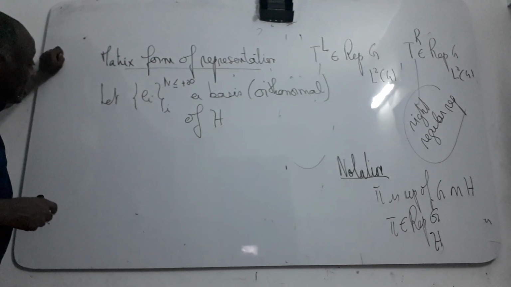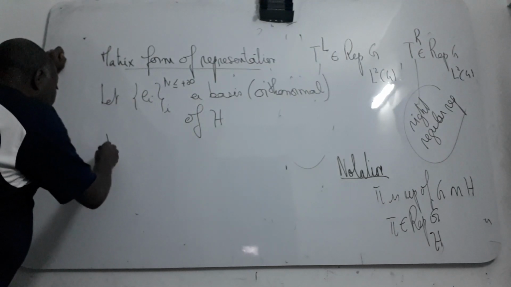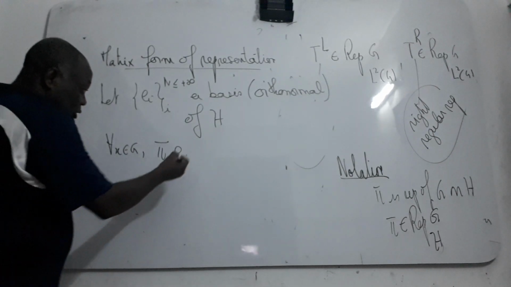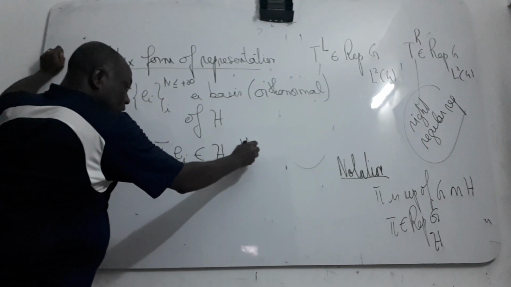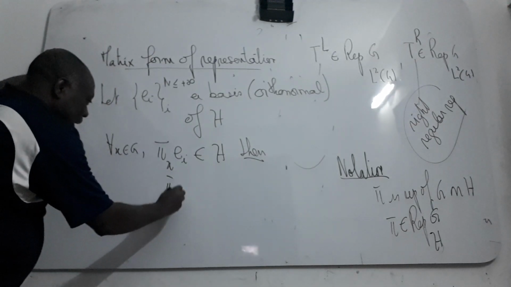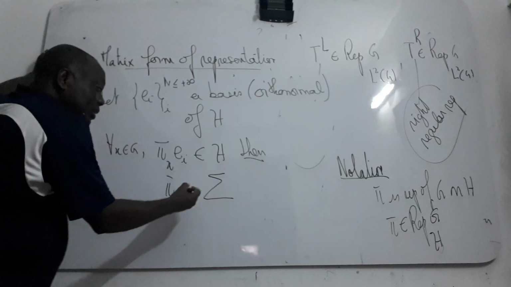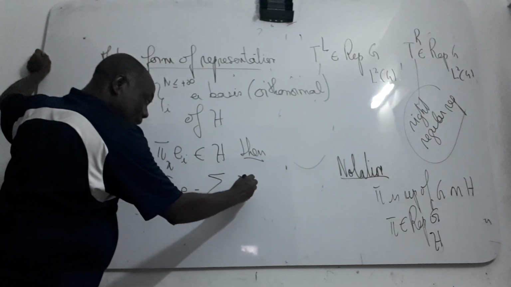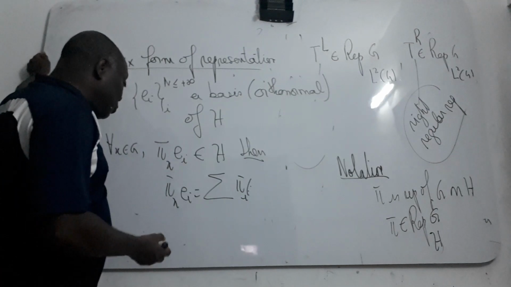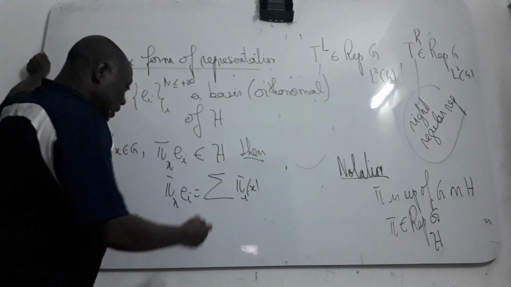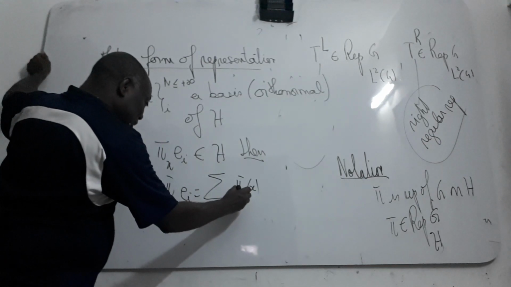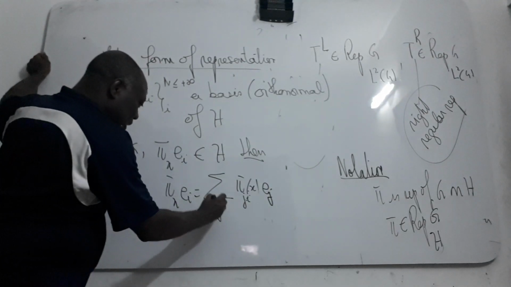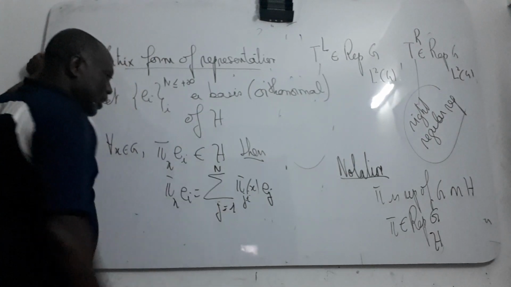So consider, for all x in G, the vector π(x)e_i, which is also an element of H. Then we can write it as a linear combination of the elements of your basis: π(x)e_i equals the sum over j from 1 to n of a_ji(x) e_j.